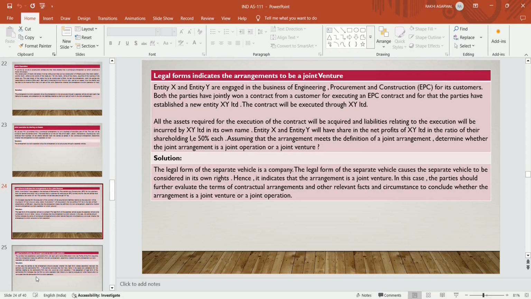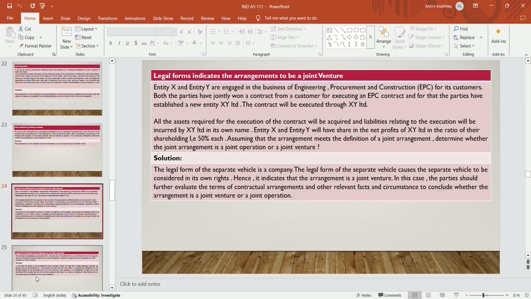Suppose entity X and entity Y are engaging in the business of engineering, procurement and construction for their customers. Both the parties have jointly won a contract from a customer for executing an EPC contract, and for that the parties have established a new entity, XY Limited. The contract will be executed through XY Limited. Now another condition we have to check: all the assets required for execution of the contract will be acquired and liabilities relating to the execution will be incurred by XY Limited in its own name. So all the assets and all the liabilities are handled by the separate legal entity itself.